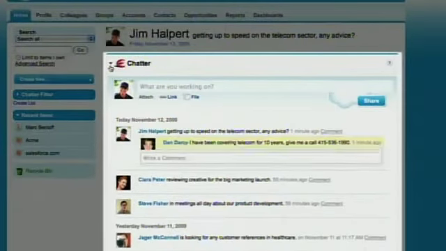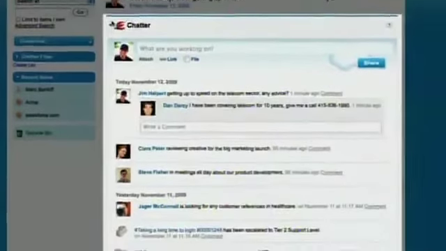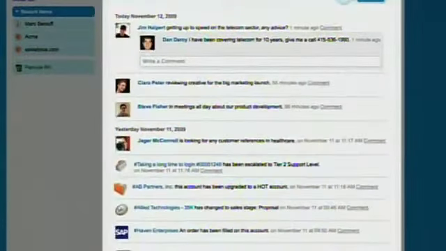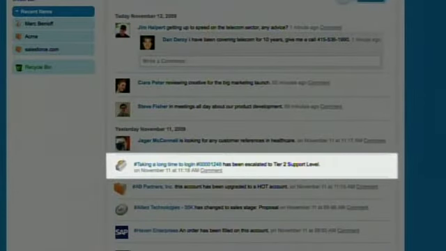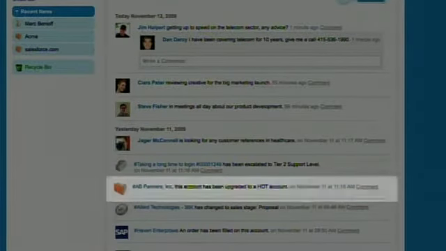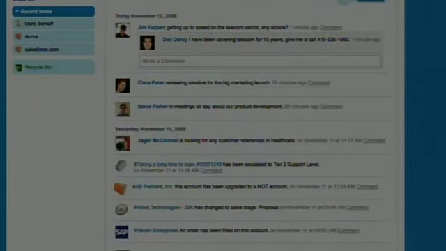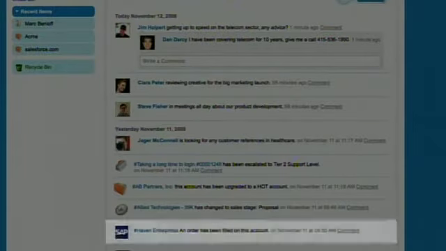You can see people responding to your status, but you can also keep track of everything that's happening in your applications, including all the data and the content you care about most. You can see real-time updates to your customer service cases being closed, your account data changing, and your sales deals advancing. And since Chatter is also a social platform, we can even bring in updates from non-Salesforce applications like your back-end finance or HR systems.